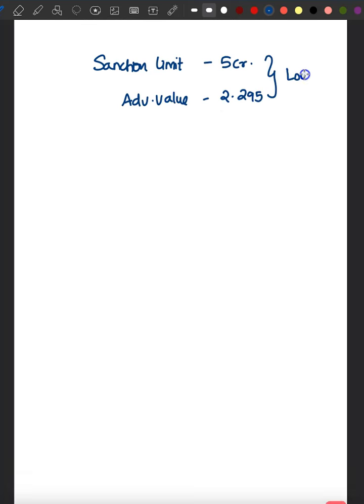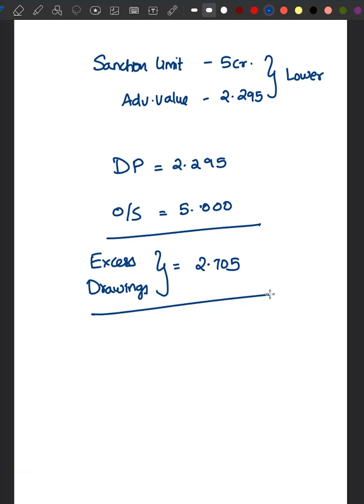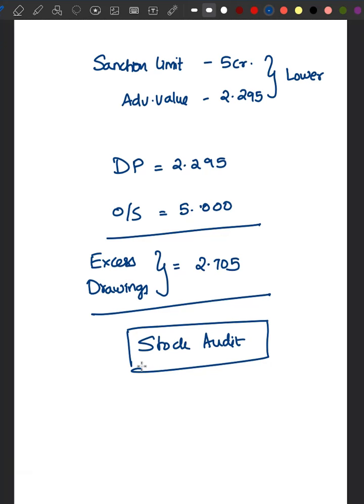They had a sanction limit of 5 crore. Advance value is only 2.295 crore. So in this, whichever is lower, that will be considered as drawing power. So the actual DP is only 2.295 crore, whereas outstanding is 5 crore. It means there is an excess drawing. Excess drawings amounted to 2.705 crore. And this has come out only because of the stock audit. So look how the stock audit is helping the bank to identify where things went wrong.